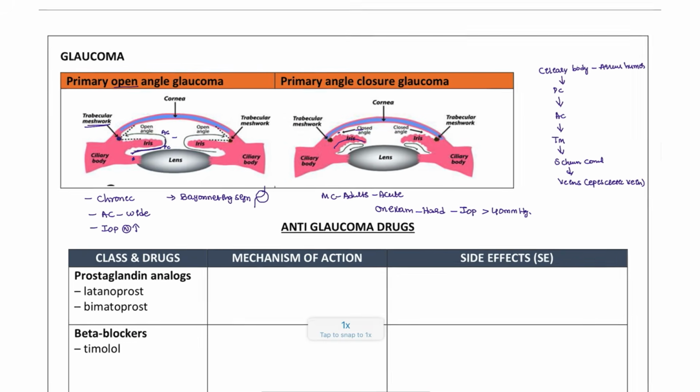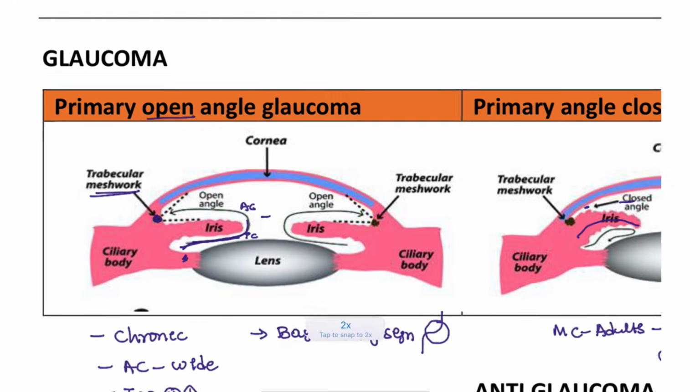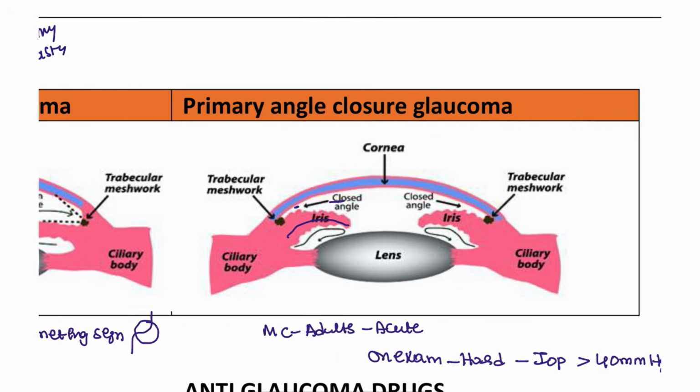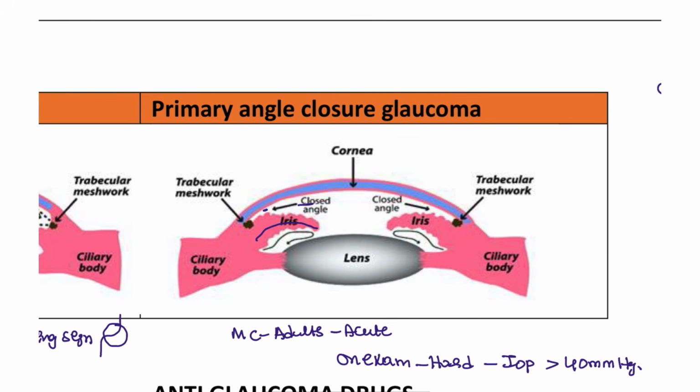Next, how are we going to treat these patients? For primary open angle glaucoma, the problem is in the trabecular meshwork. So what can you do? Trabeculectomy, or we can do trabeculoplasty. We can change the shape. These are the two options that we have. Next, for patients where the problem is the iris, what we can do is iridotomy, or we can do iridectomy.